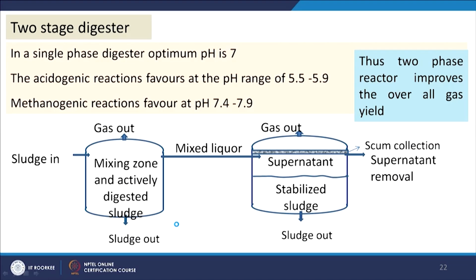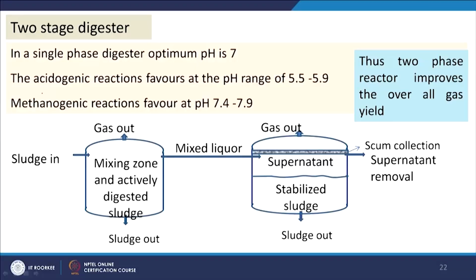Now, we will see the development in the anaerobic digestion processes and the anaerobic digester. We have come to know that the anaerobic digestion process takes two important routes, one is acetogenic and another is methanogenic. Acetogenesis takes place at lower pH and methanogenesis takes place at higher pH.